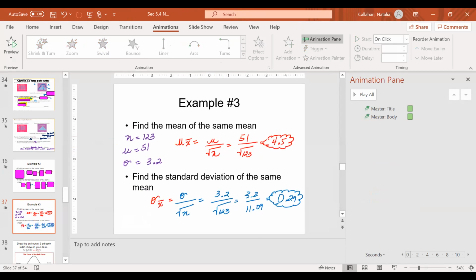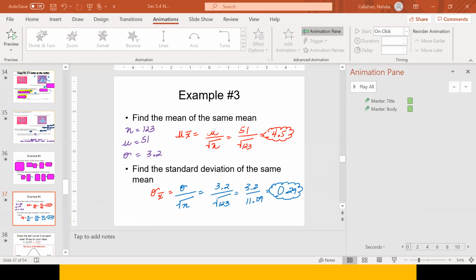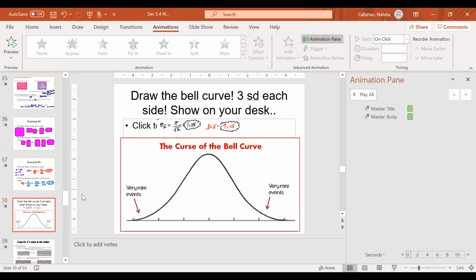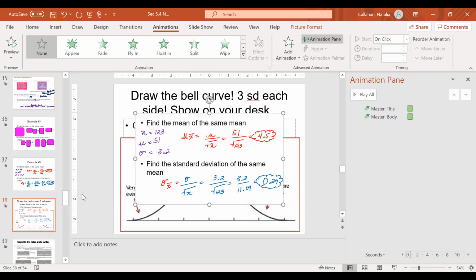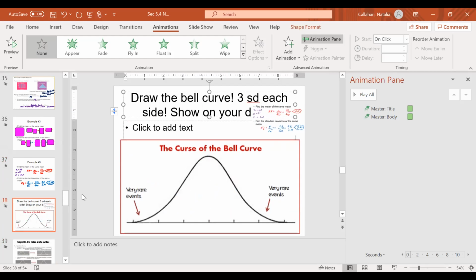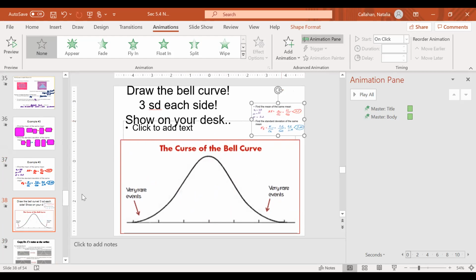The information that you will need to do this is the sample size, the mean, and also the standard deviation. So you would need that information to draw the bell curve. I'm going to go ahead and just provide it for you guys right here, so that way you have it.